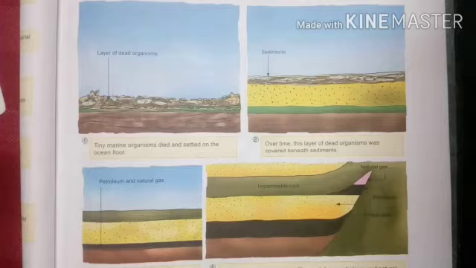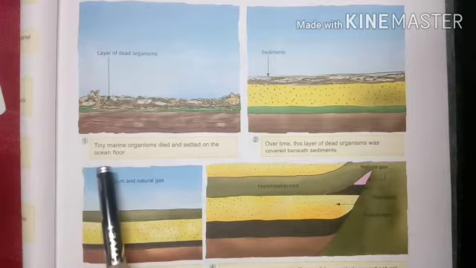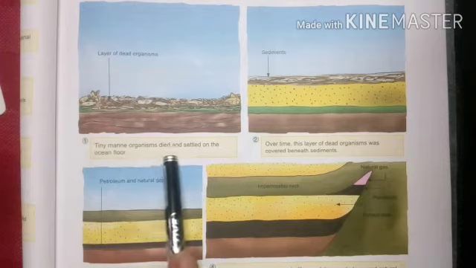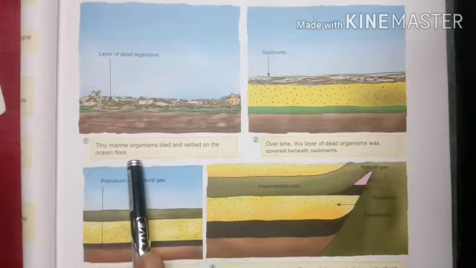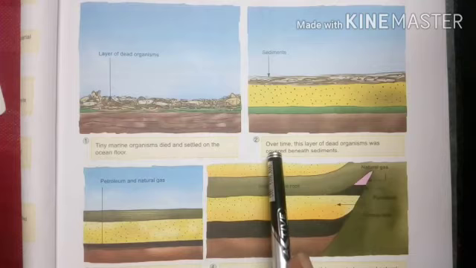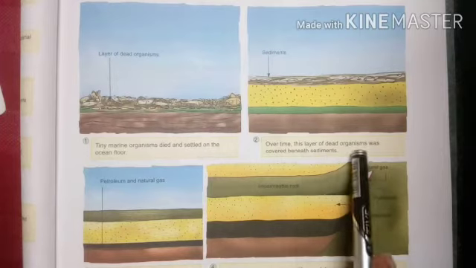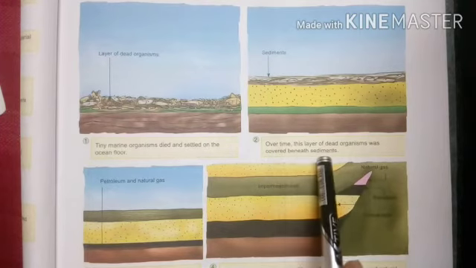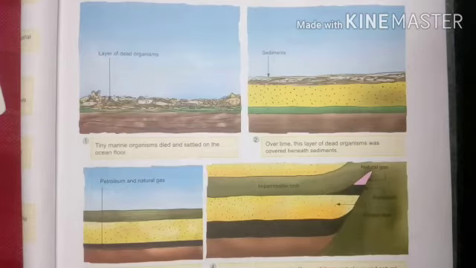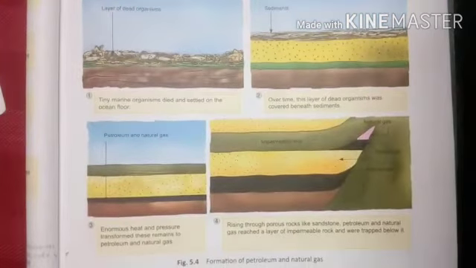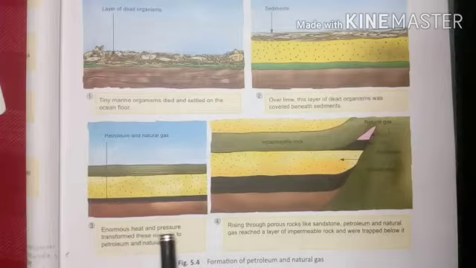As you can see in the picture, it shows how petroleum is formed beneath the surface of the ocean or the sea. What will happen? The tiny marine organisms died and settled on the oceanic floor. Then what will happen afterward? Over time, this layer of dead organisms was covered beneath sediments. Then what will happen in the third stage? Enormous heat and pressure transform these remains into petroleum and natural gases.